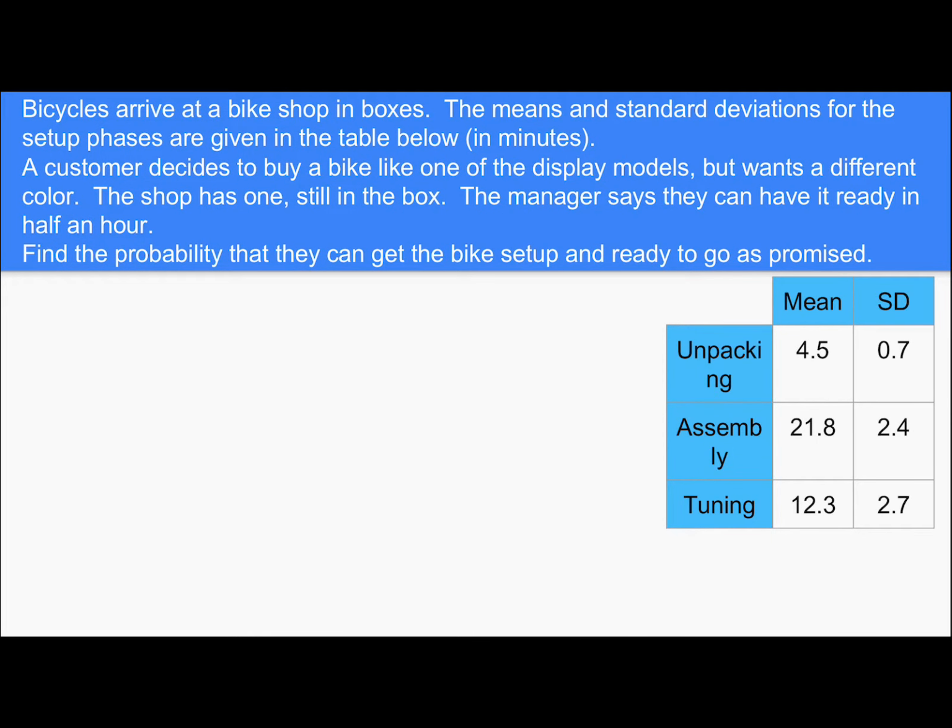So our first step is we're going to go ahead and find what the mean and standard deviation of the combined time is. So we're saying the total time it takes to do all of these things for this one bike they have in the box. So we're finding the average of the unpacking plus assembly plus tuning. So again, our mean for expected value, the rule is we can do basically exactly what we would expect.